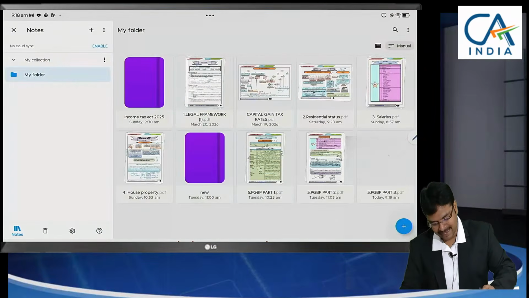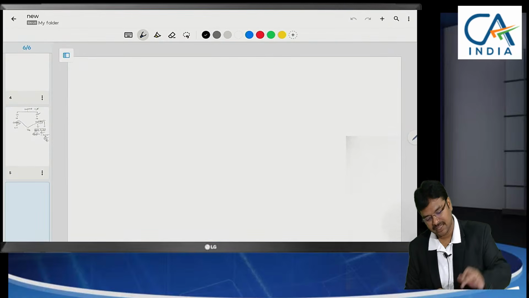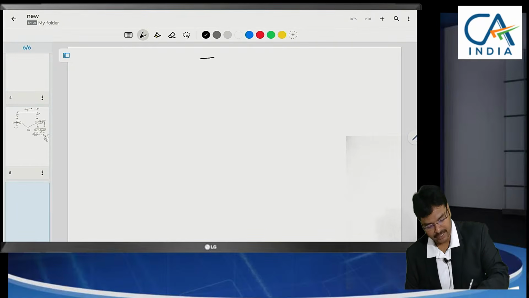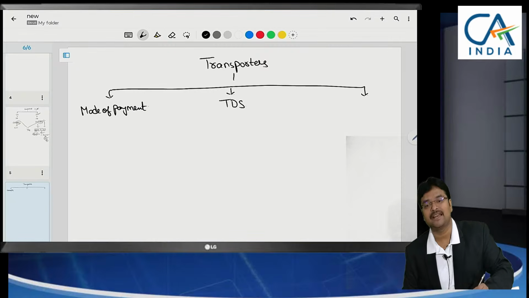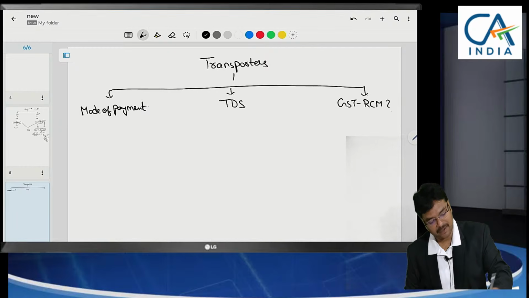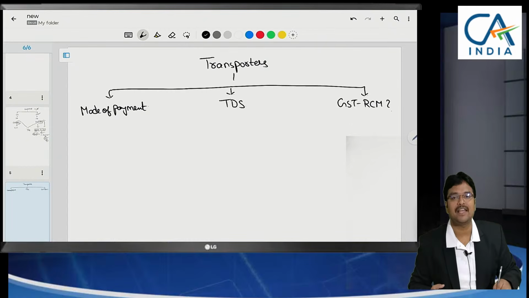For payment to contractors, we have to keep in mind three issues for payment to transporters, both from an income tax and a GST perspective. Whenever you are making payment to transporters, we have to check the mode of payment first, next whether TDS is applicable, and number 3, whether the GST reverse charge mechanism is applicable. Whenever we are making payment to contractors, these three aspects we have to take care of.